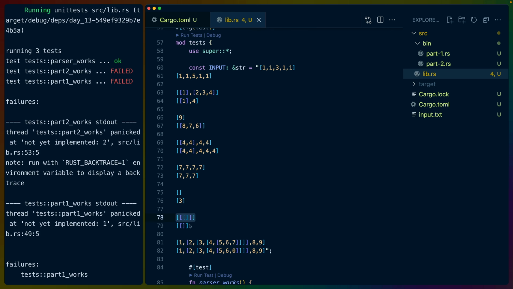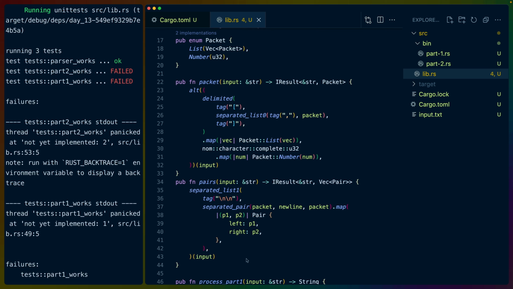So in this case, for example, we look for our first packet, we match on the first open square bracket here, and then we look for another packet as the first element, which gives us the second list. And we match on the third one here, and then we fail both of those next parsers. Well, we don't fail both of the next parsers. This inner list succeeds. It succeeds with 0 elements inside of it. So we get 3 lists here and the final list just doesn't have anything inside of it. So there you go. Recursive parsing in Nom.